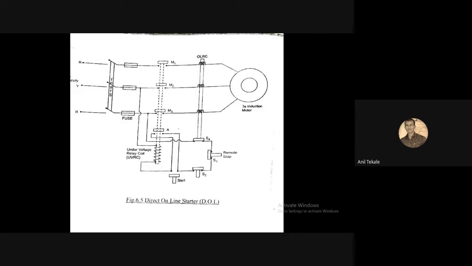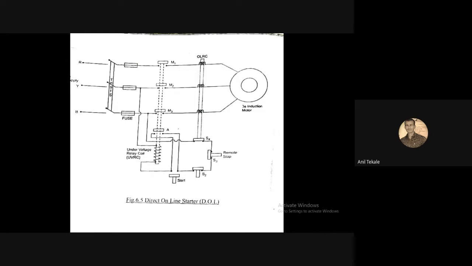So those 5 starters we have seen for the induction motor, that is the only study. A few questions will be asked in the viva based on the starters for the induction motor. The first question will be: explain the starters used for the induction motor. The answer: there are 5 starters used to limit the current in an induction motor, that are star delta starter, stator resistance starter, rotor resistance starter, DOL starter, and auto transformer starter.